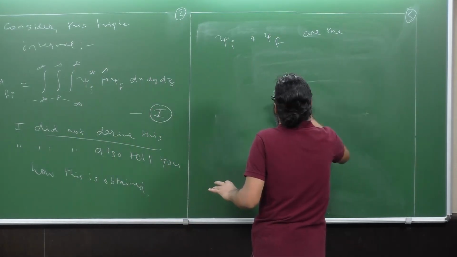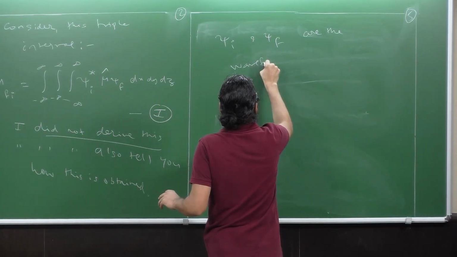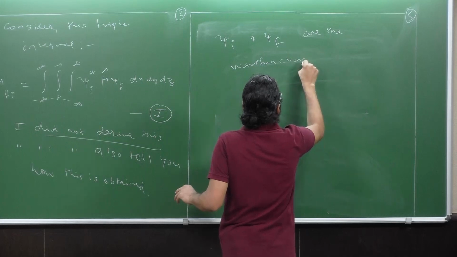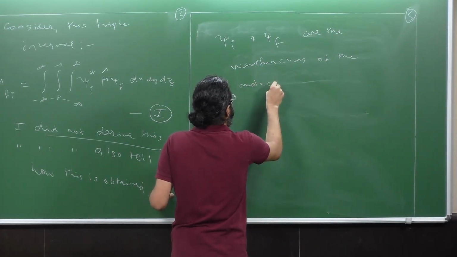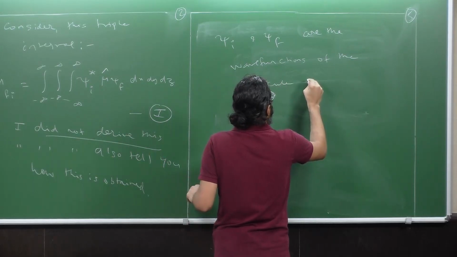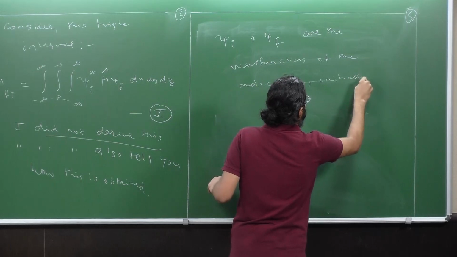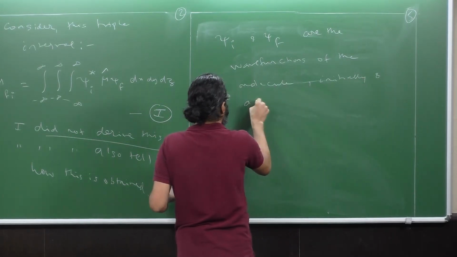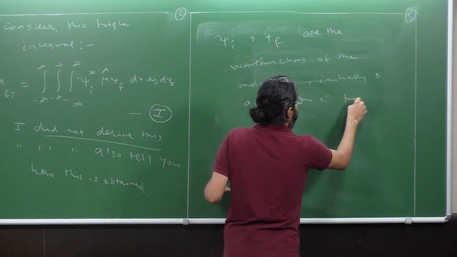I'll just say they are the wave functions of the molecule, initially and after the electron transition.